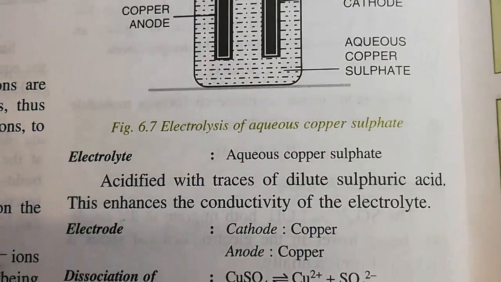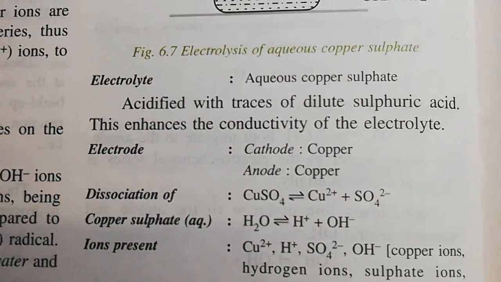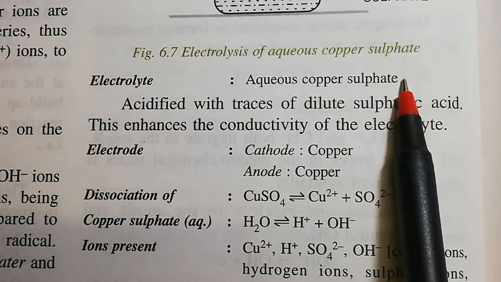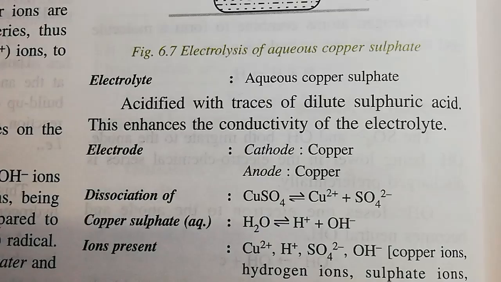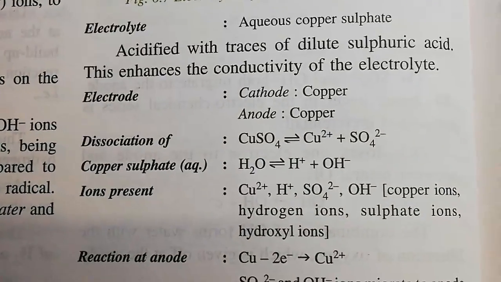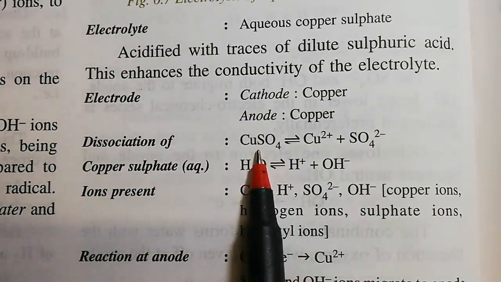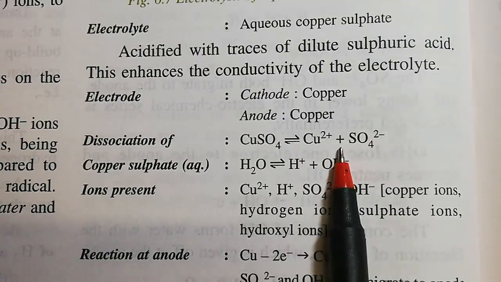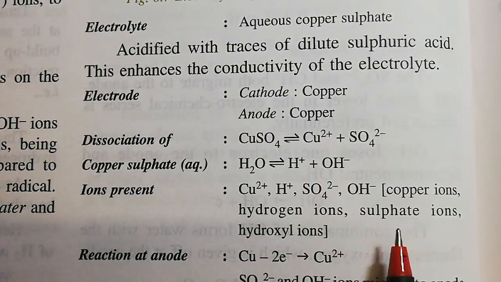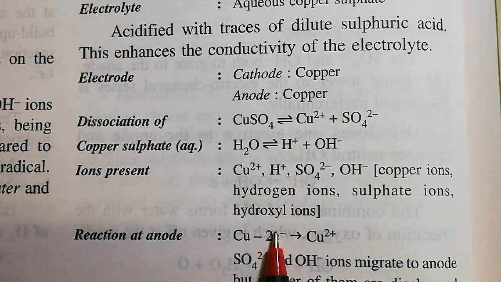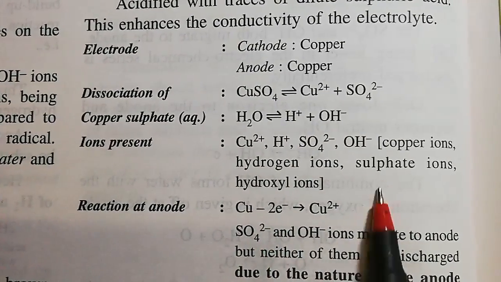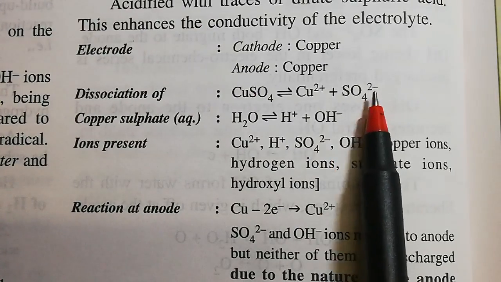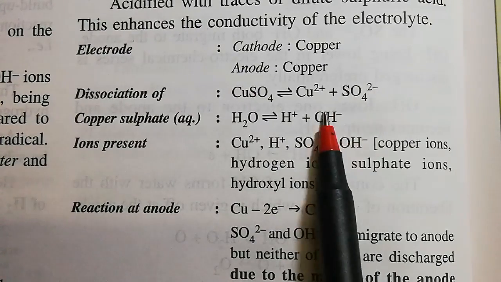So, electrolysis of aqueous copper sulfate solution: the electrolyte taken is aqueous copper sulfate, and the electrodes, cathode copper and anode copper, both are copper. Okay, so what will happen at the cathode? No change is there as it was earlier. So at the cathode the same thing is observed, that is, the copper ions get discharged at the cathode. But at the anode, neither of these two ions, that is sulfate and hydroxyl, will get discharged.